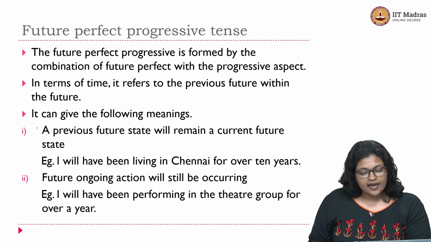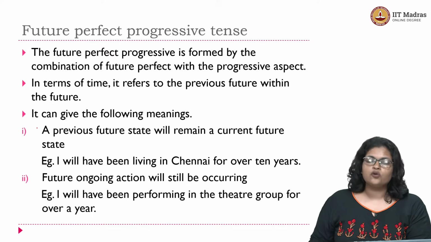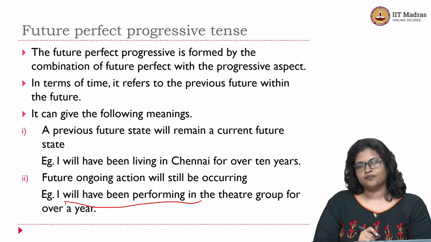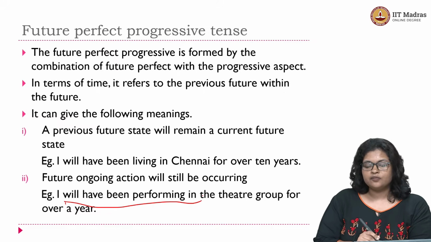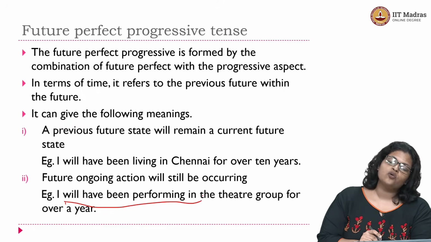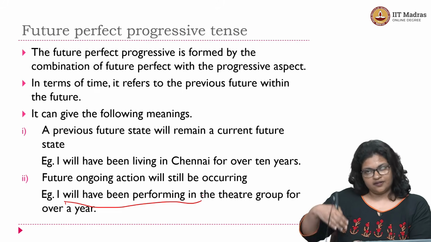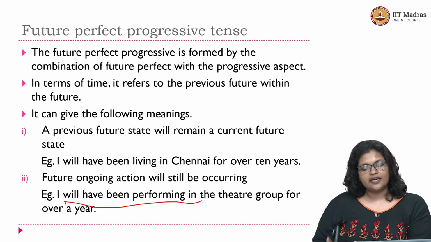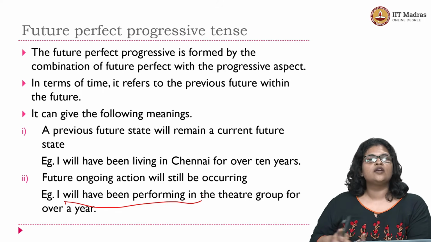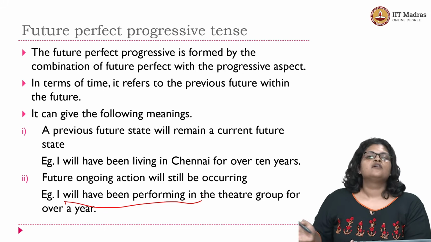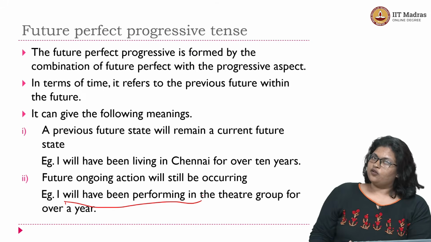So see, I will have been performing in the theatre group for over a year. Will have been performing in the theatre group for over a year. So this has not yet happened. It will happen in the future, and in the future when it happens, it is going to be a previous future event which will continue for a period of time.